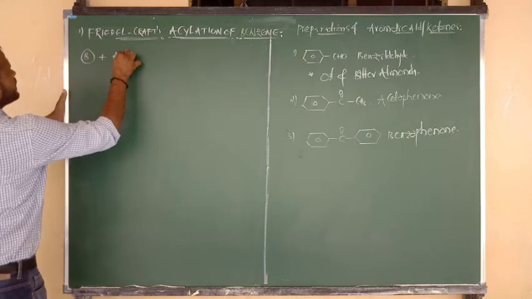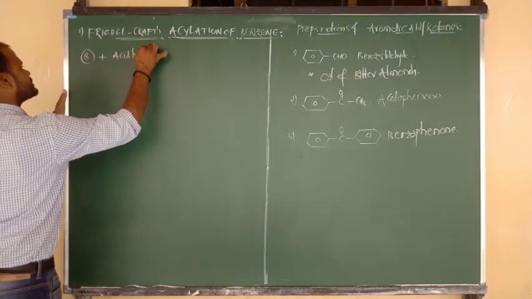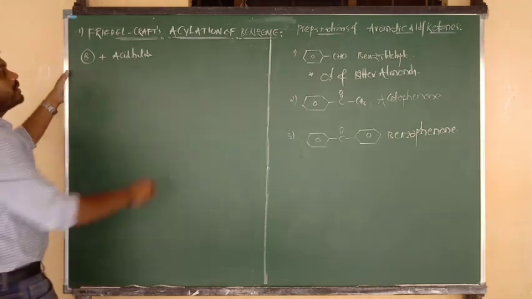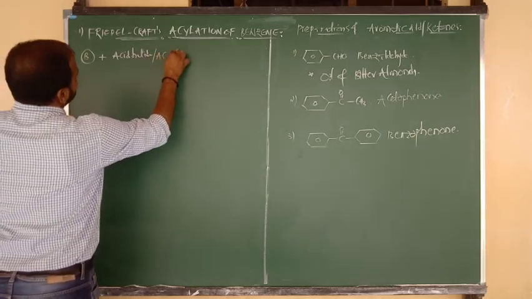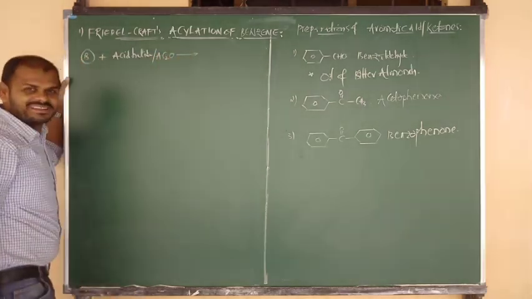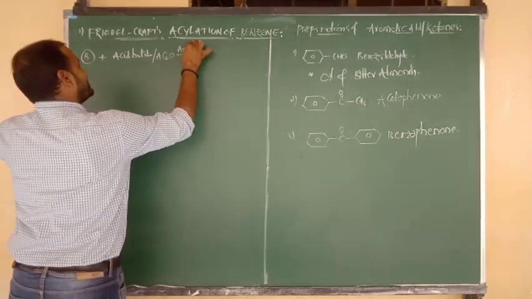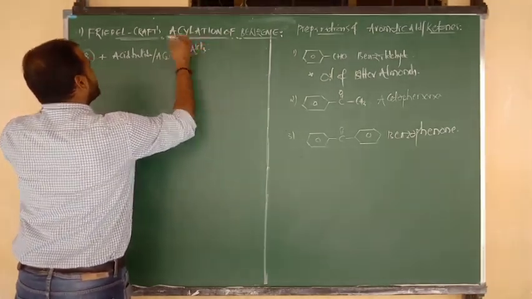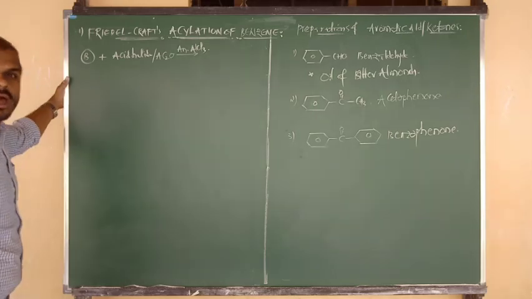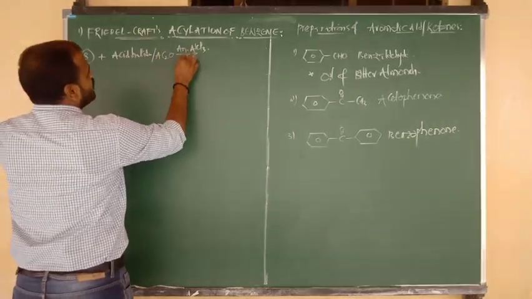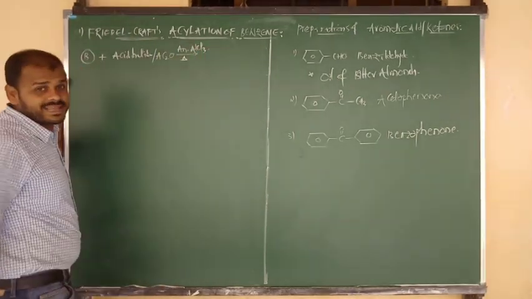Benzene on reaction with acid halides, and also benzene on reaction with acid anhydrides, in presence of anhydrous AlCl3. We know very well that all the Friedel-Crafts reactions take place in presence of Lewis acids, that is nothing but anhydrous AlCl3.